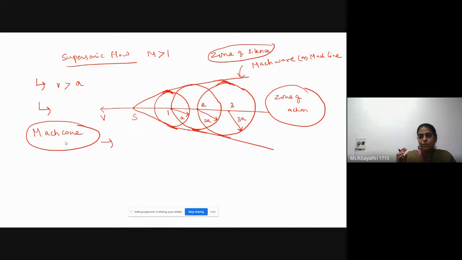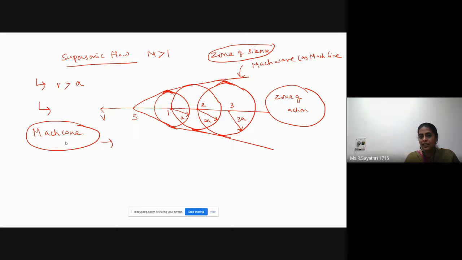Here we can see two zones using this Mach cone. The region inside the Mach cone is known as zone of action. The region outside the Mach cone is known as zone of silence. Can you understand the Mach cone definition? Tangent drawn from source of disturbance on spheres define a conical surface. This is known as Mach cone. Can you understand?